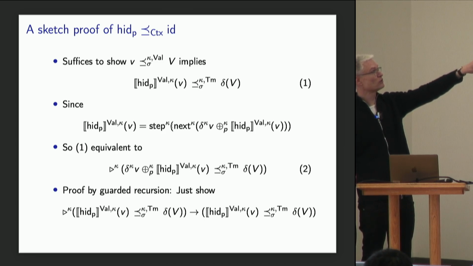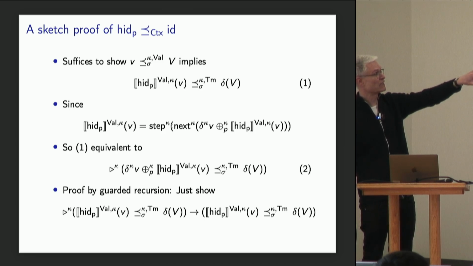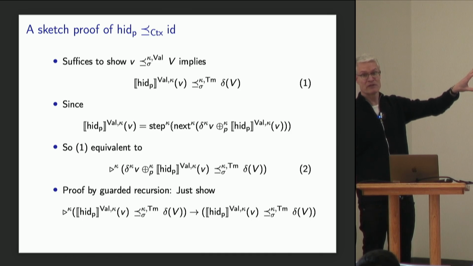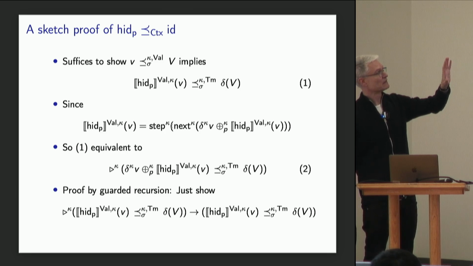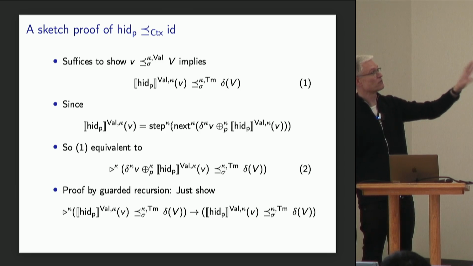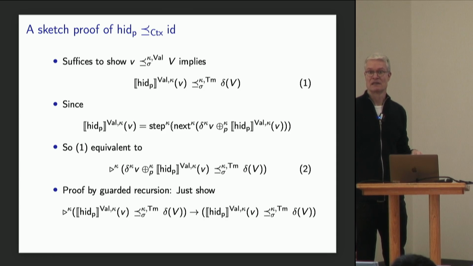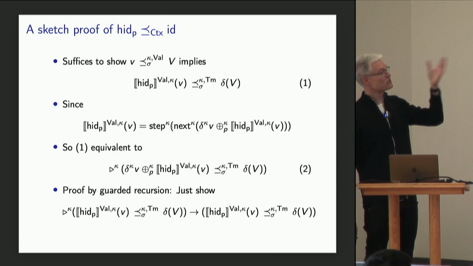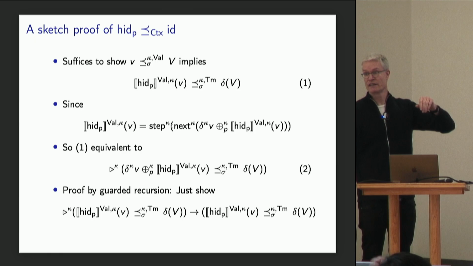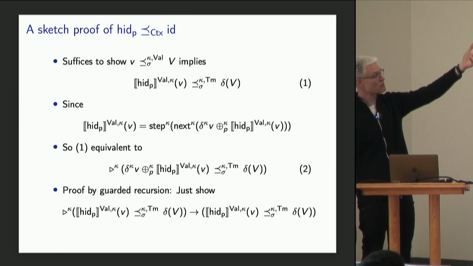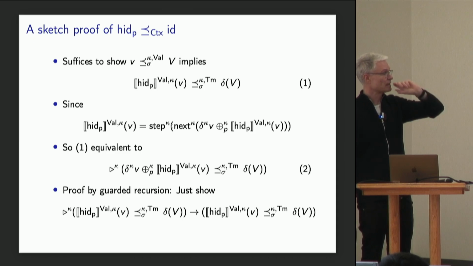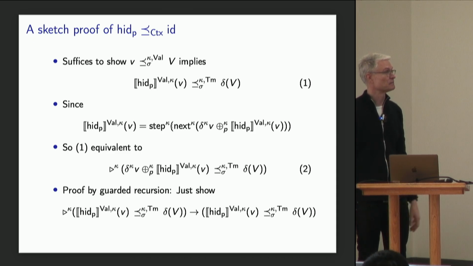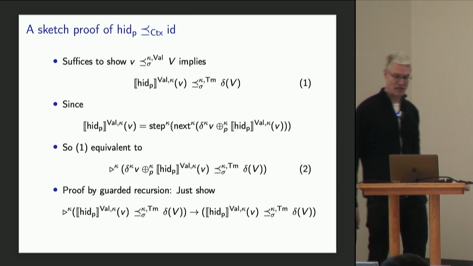So in order to show that the hesitant identity is related to the identity, it suffices by the main theorem to show that the denotational semantics of the hesitant identity is related to the identity function. And because this is a logical relation, in order to prove that, we just need to show that they map related inputs to related outputs. So suppose we're given two related inputs, small v and capital V. We need to prove one here, which says that the results of applying these are also related.